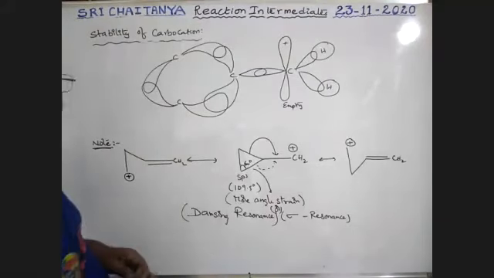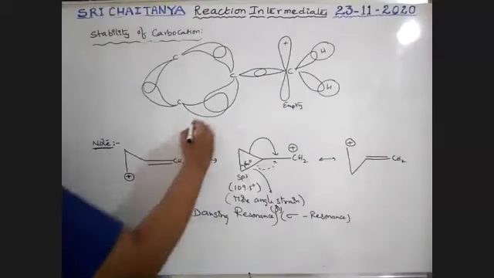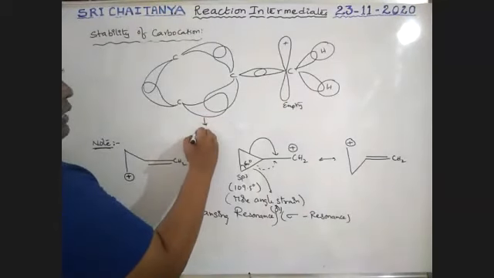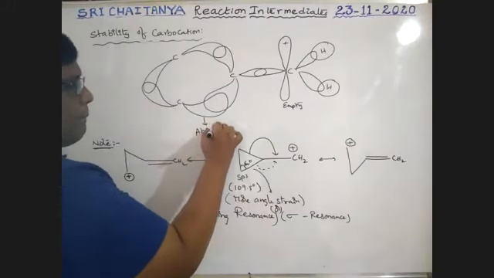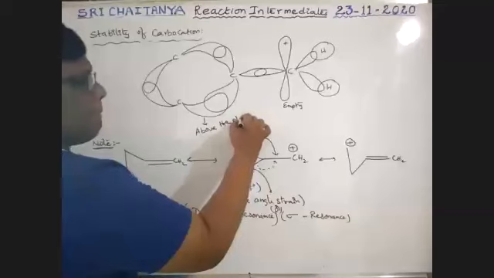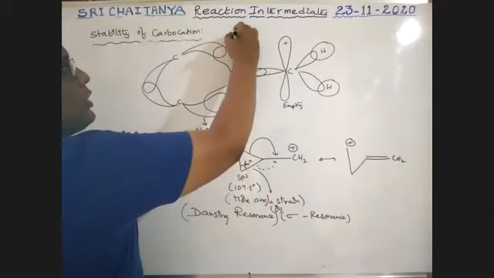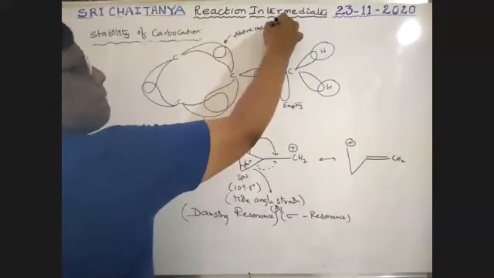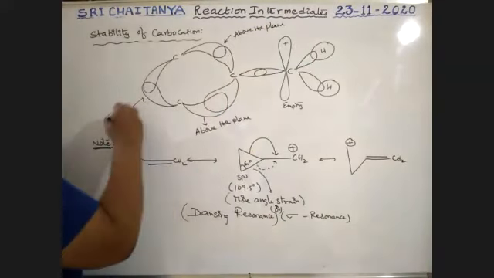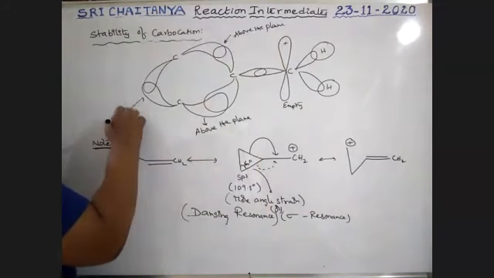The most important case is here: this bond is above the plane, this bond is also above the plane, but this bond is below the plane.